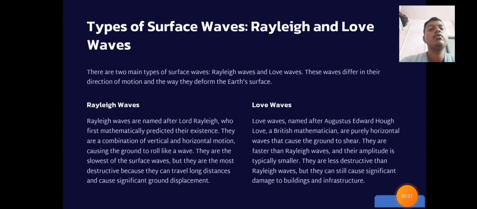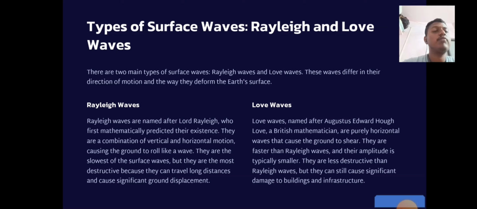So now we discuss the types of surface waves. One of them is Rayleigh waves and the second one is Love waves. Rayleigh waves are named after Lord Rayleigh, who first mathematically predicted their existence. They are a combination of vertical and horizontal motion, causing the ground to roll like a wave. They are the slowest of the surface waves, but they are the most destructive because they can travel long distances and cause significant ground displacement.